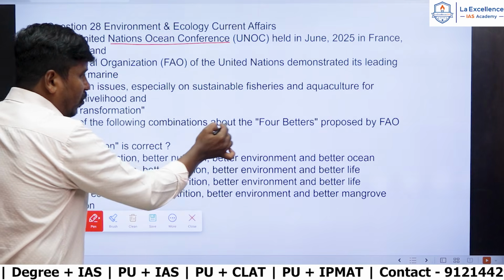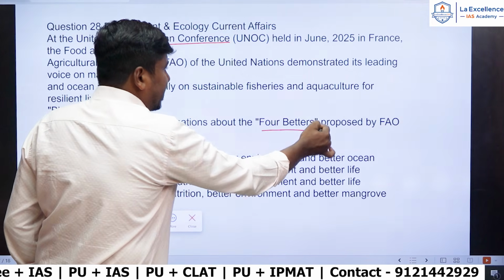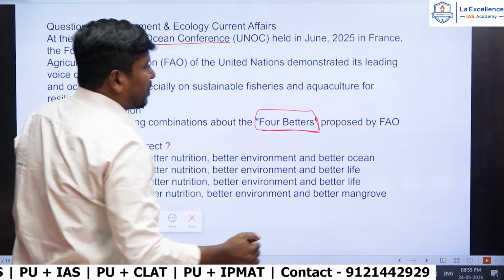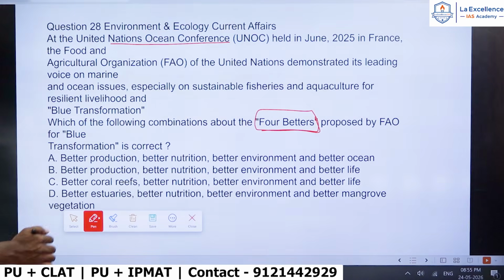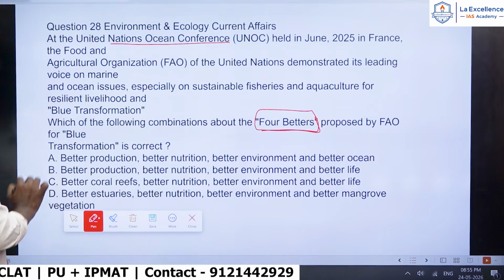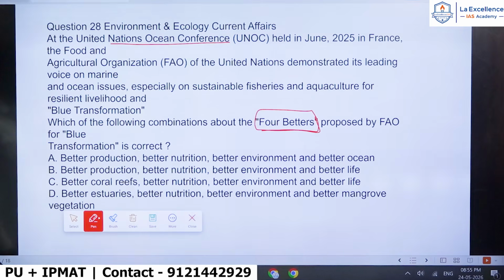So which of the following combinations about the four Bs proposed by FAO, Food and Agriculture Organization, they are asking. So for blue transformation, they are asking which are the 4 Bs, right?